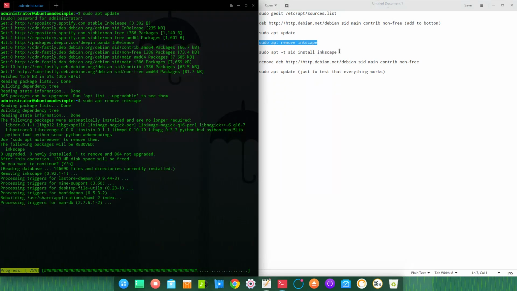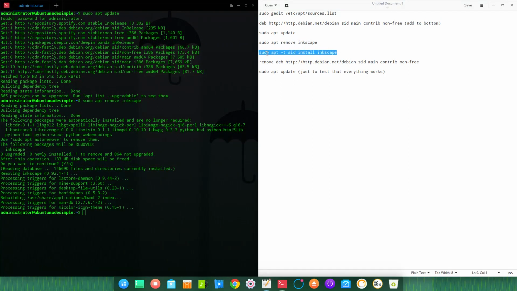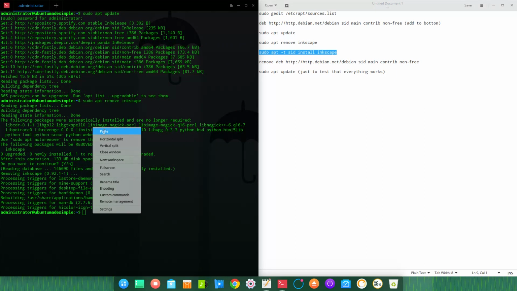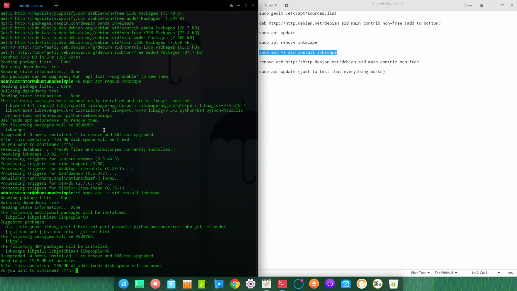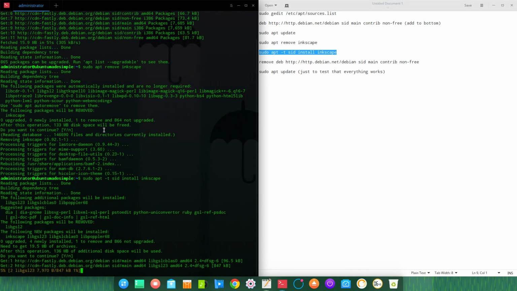Now we're gonna copy the next command. This will install the latest version of Inkscape. It takes a while, the previous time also, when I tried it before. Paste, press enter. As you can see, it's going to download about 20 megabytes of data.